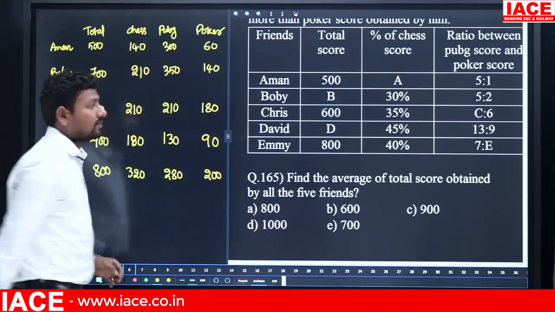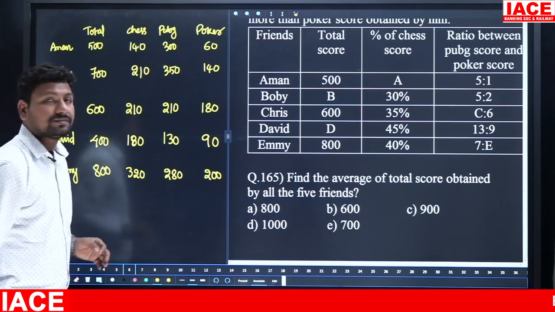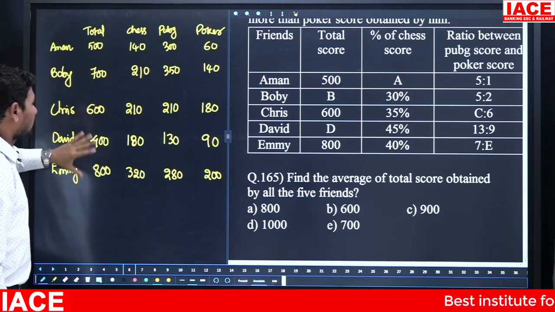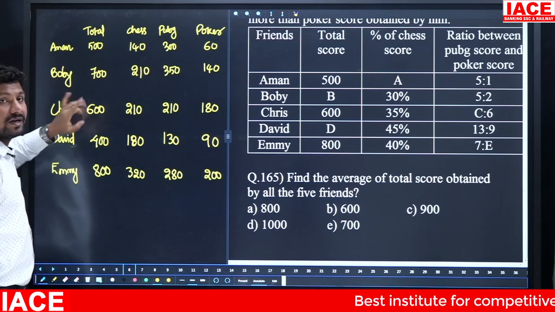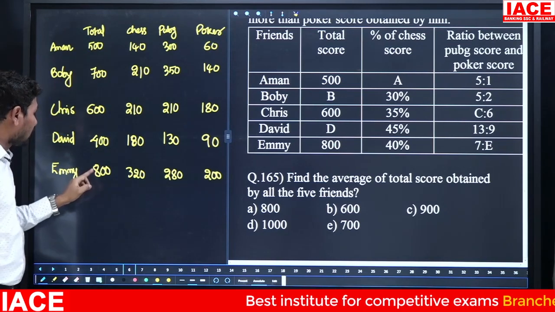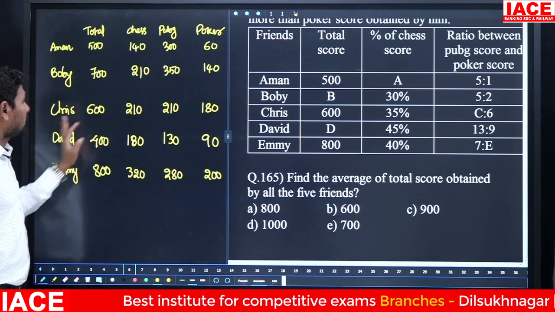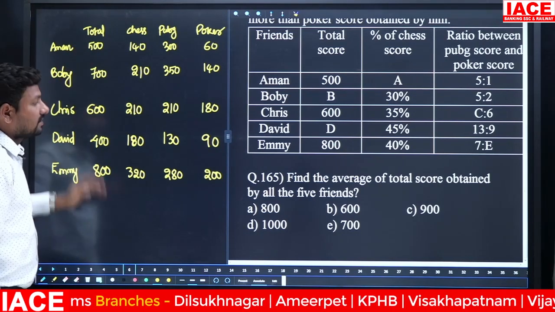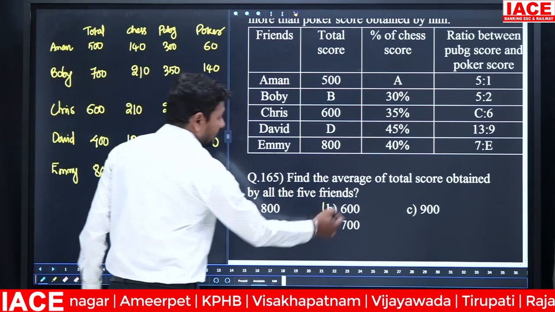Find the average of total score obtained by all the 5 friends. Okay, all these values we can make it the score. 600 plus 400, 1000. 500 plus 700, 1200. 1200 plus 800, it is 2000. 2000 plus here 1000, 3000. 3000 by 5, the value is what? 600. Option B.